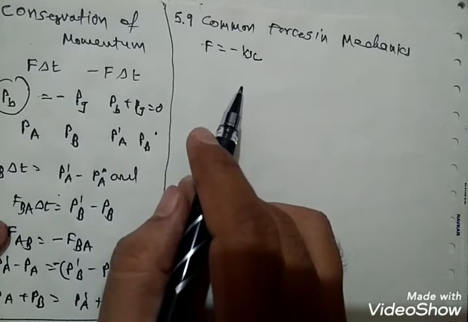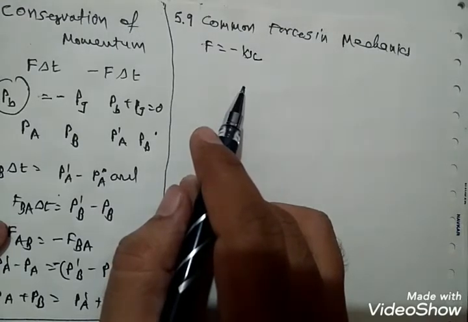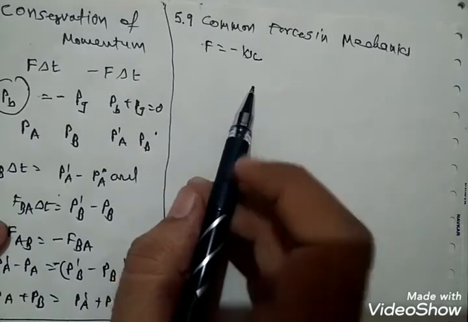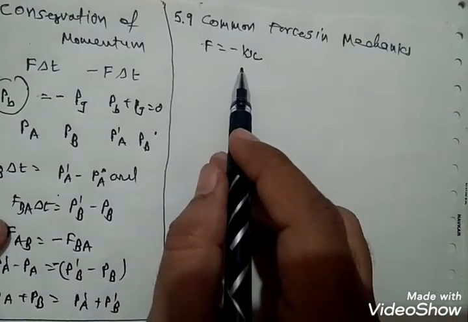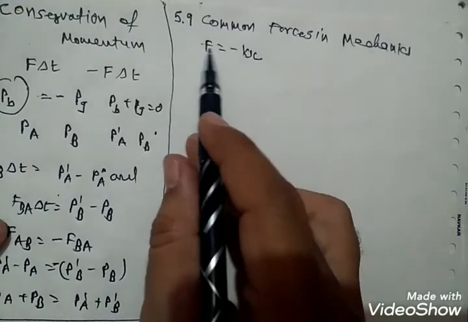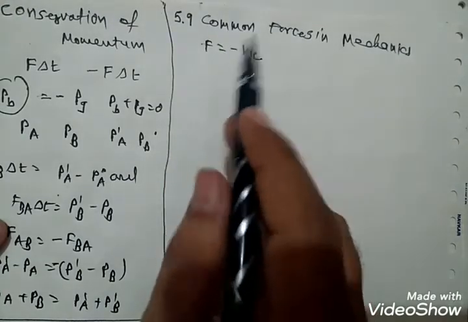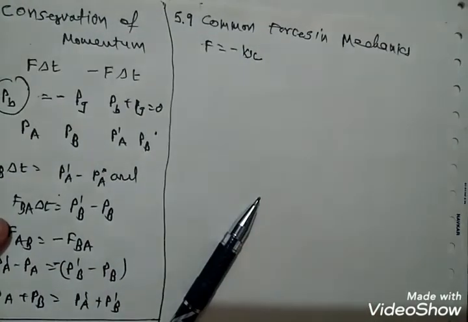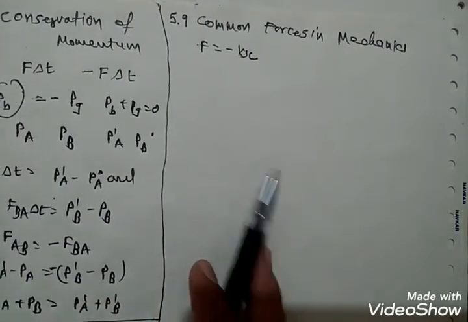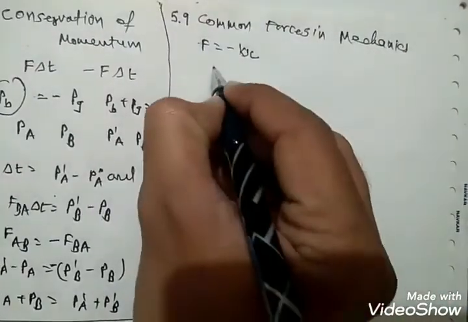Now the negative sign denotes that the force is opposite to the displacement from the unstretched state. This minus sign represents the opposite direction. The restoring force in a string is called tension.